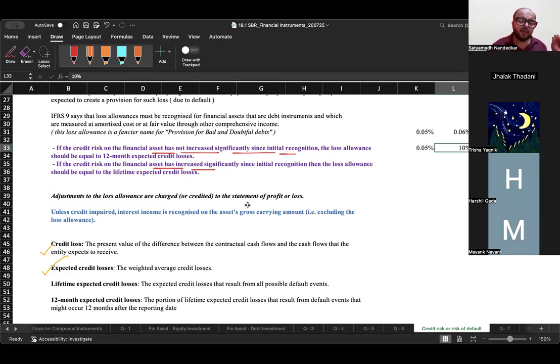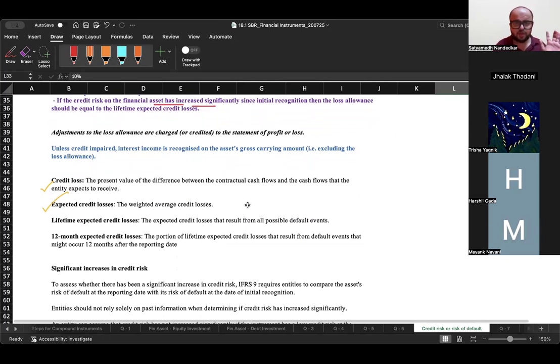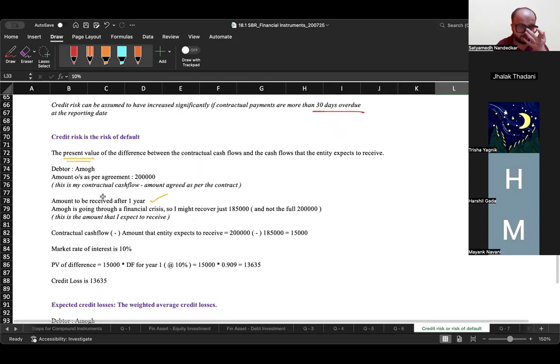Okay, now what is credit loss? All of these terms are defined in the financial instruments topic. Okay, credit loss is present value of difference between contractual cash flows and the cash flow that the entity expects to receive. Okay, now there is a debtor, Amog. Amount outstanding as per agreement is 2 lakh. This is my contractual cash flow. Under the contract, how much has been promised? 2 lakh has been promised.